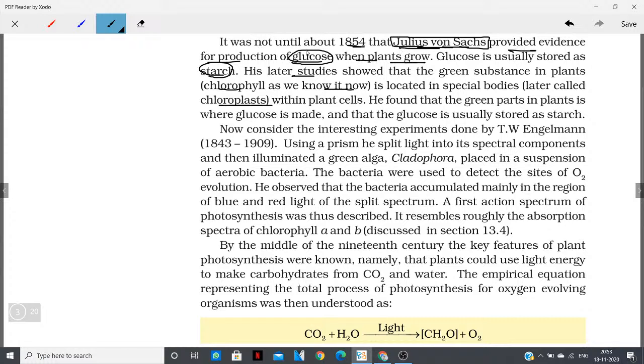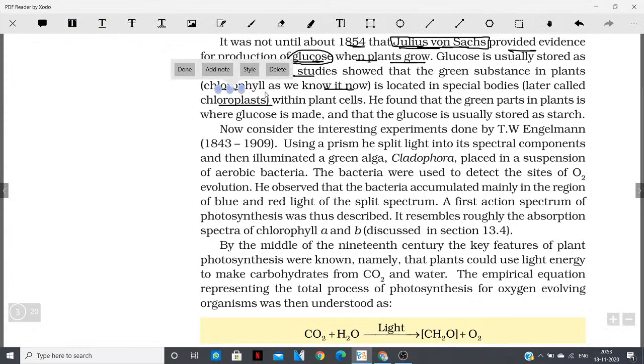First of all, he provided evidence for the production of glucose. His later studies showed that the green substance in the plant, which is now known as chlorophyll, is located in the special bodies now called chloroplast within the plant cell. So he discovered chlorophyll and chloroplast. At that time, these names were not given, but he was the one who first identified that there is a green substance, and special bodies in which this green substance is present.